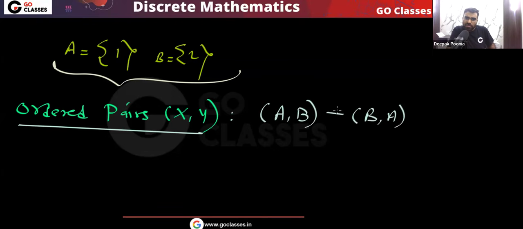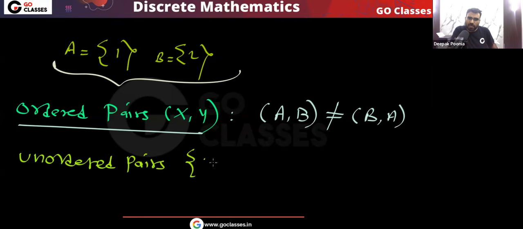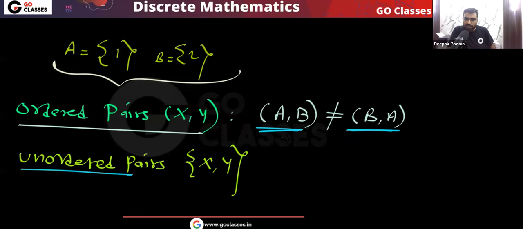Do you agree with me? But notice, if I ask you unordered pairs, there is no order here. Now in this situation, these two will become same. Yes or no? They will become same in unordered pairs. I hope you understood this.